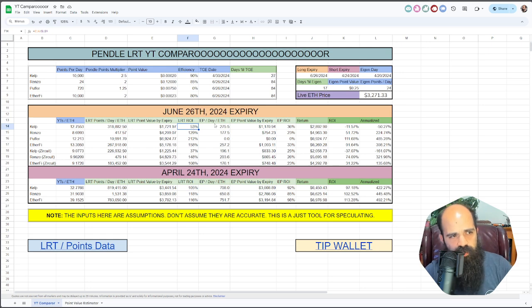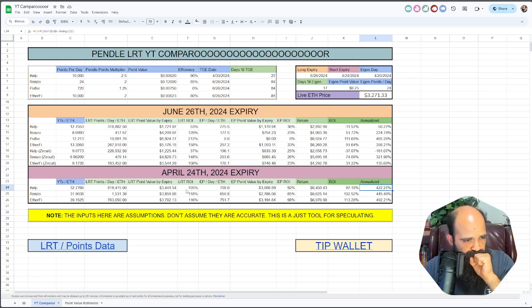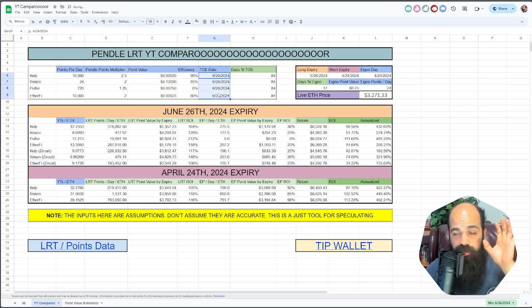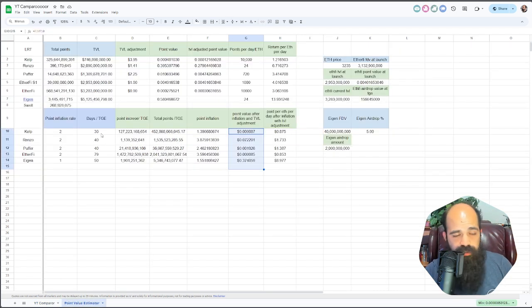Now, this is the long dated ones. The short dated ones are not going to be as impacted by this. You can see, even with that, the annualized return and the return here is still pretty good. So do keep that in mind. Let's change that back to 6/26. But please remember that you should add your own assumptions here. We had one of the moderators, Dr. Sauce, he created this phenomenal point valuation estimator.